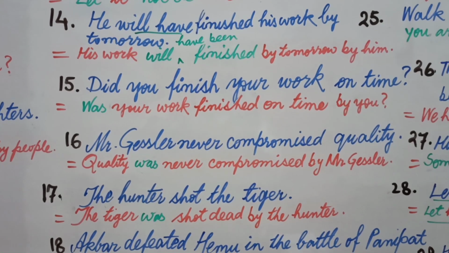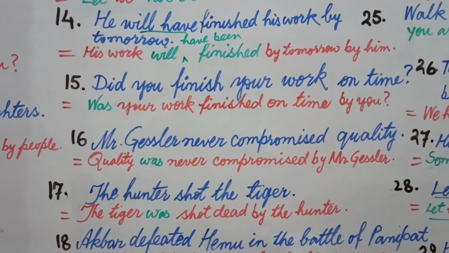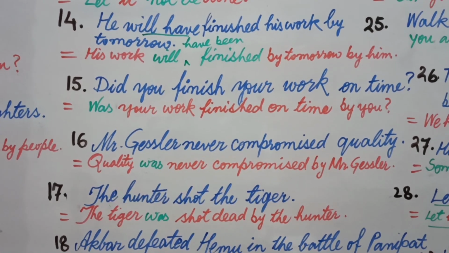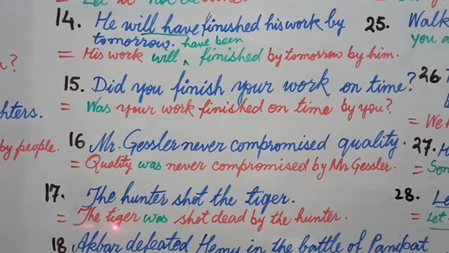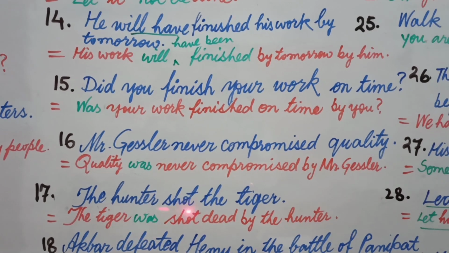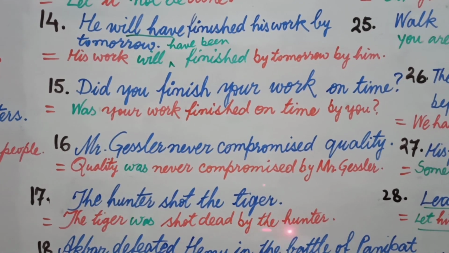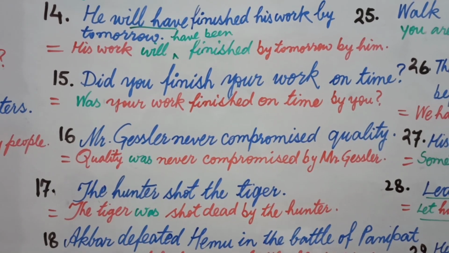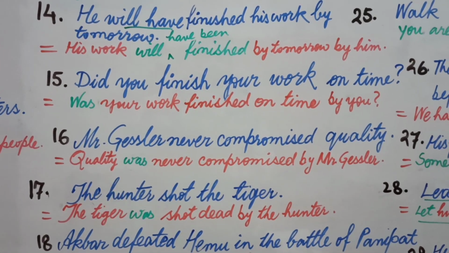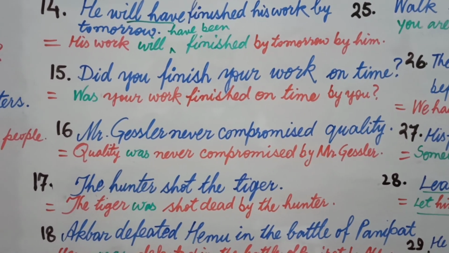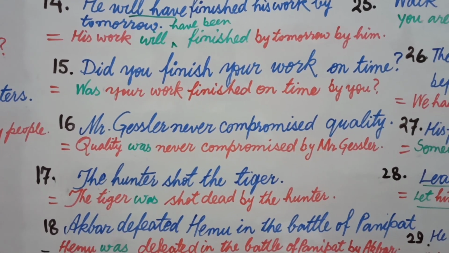The hunter shot the tiger. This is a very simple sentence, and you will find that the tiger is the object and the hunter is the subject. The tiger is written in the place of subject, and then was, and then the third form, the rest of the sentence, and then by plus your object, which used to be in nominative case in active voice. The answer is: the tiger was shot dead by the hunter.